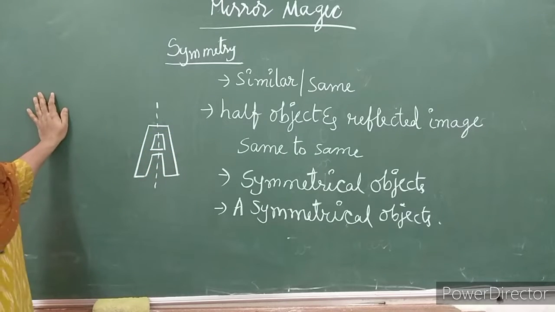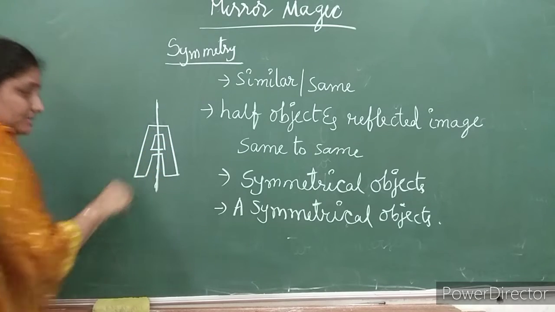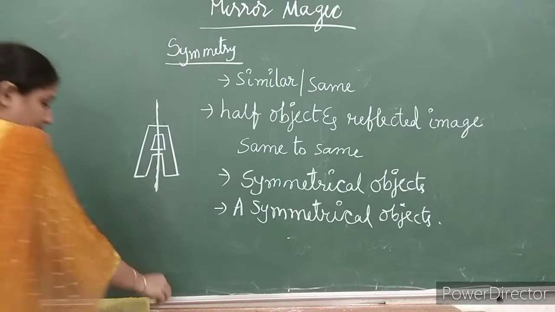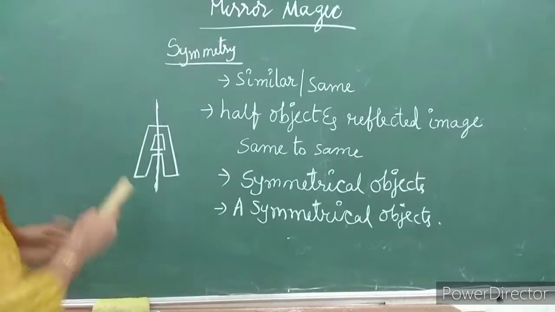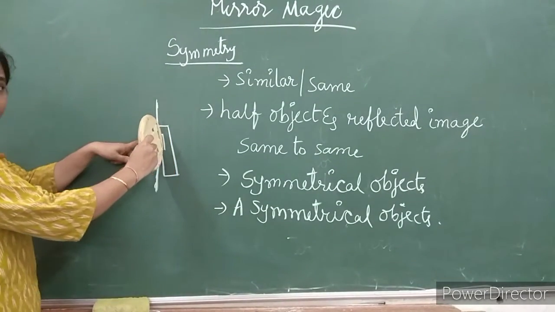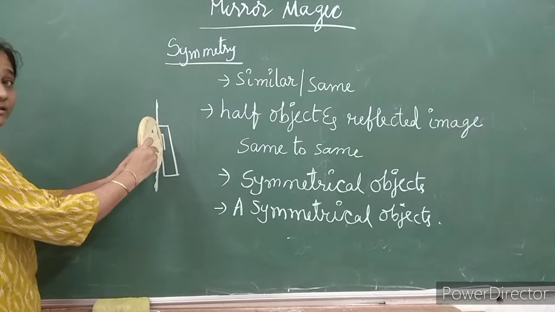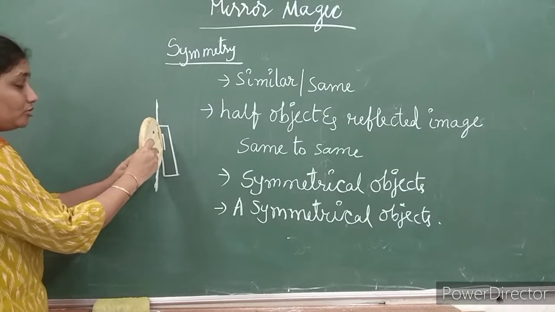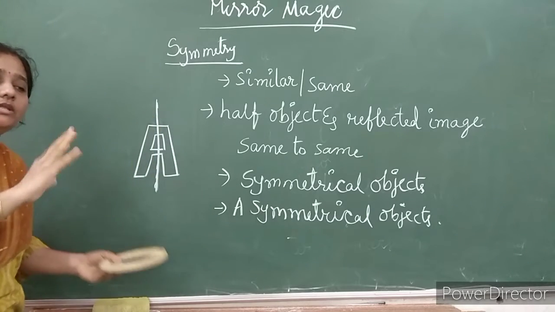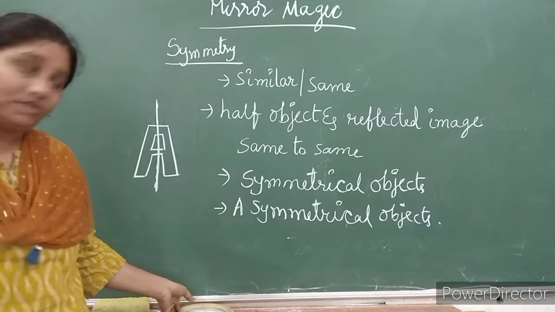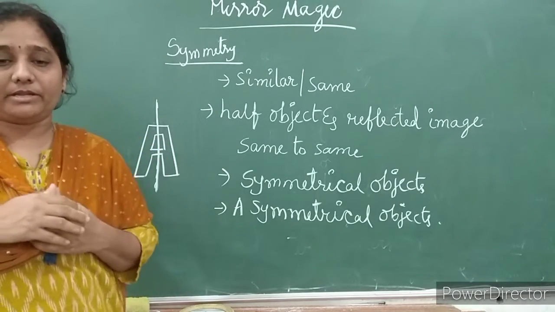When you cut through those dotted lines and place a mirror here, you collect the reflected image here. So now this half object and the reflected image, when they are same to same in their nature, then it is called symmetry. Your A is exhibiting symmetry.